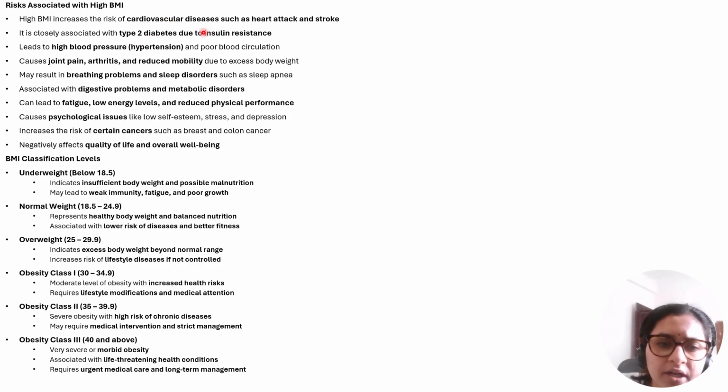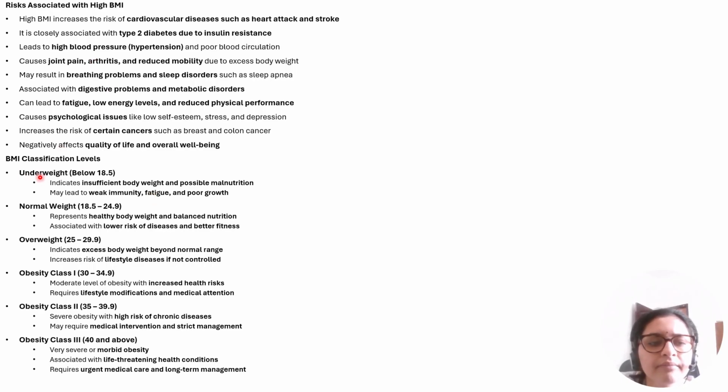So cardiovascular diseases, type 2 diabetes, high blood pressure, joint pains, arthritis, breathing problems, digestive problems, fatigue, low energy levels, psychological issues, and it also results in cancer and affects quality of life and overall well-being. So high BMI can cause anything. All health diseases, all lifestyle diseases are included under this high BMI.